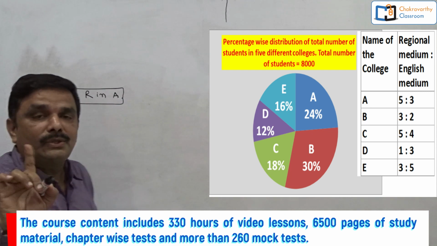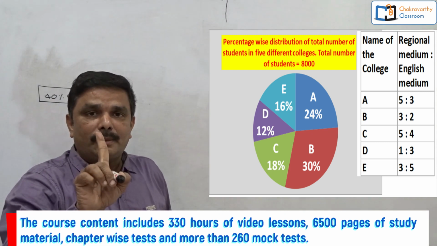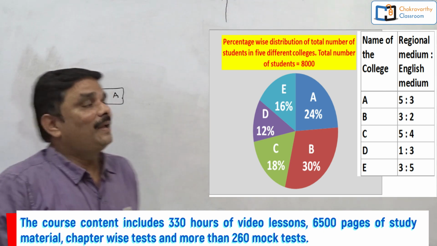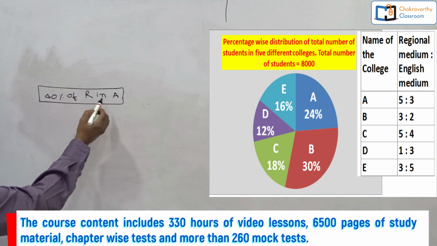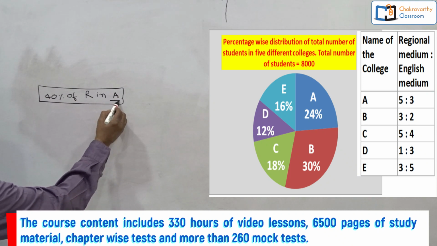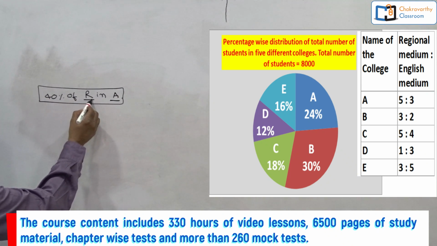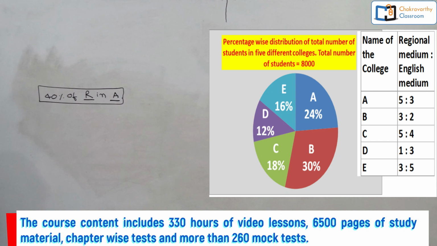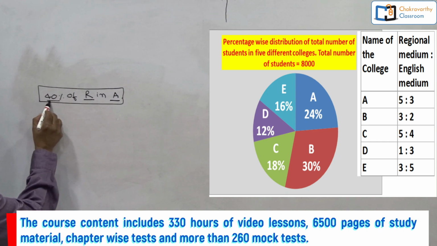We are going by the conventional method. After that, in one step, how to do this, I'll tell you. So first, total number of students in college A, then regional medium students according to the given ratio, then followed by 40% of that.